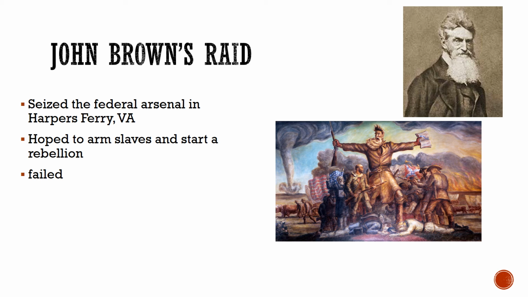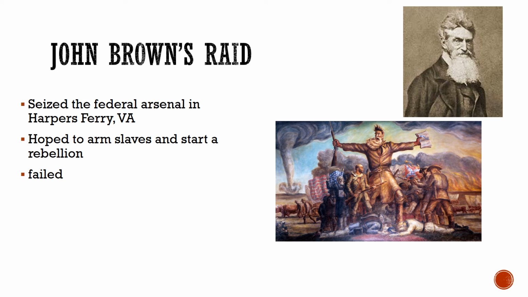On October 16th, 1859, his men were able to seize control of the arsenal, but they're immediately surrounded by a contingent of the United States Army. A shootout happens, and John Brown and most of the men are captured.